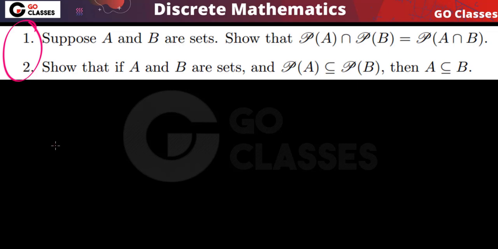You can think about it and try to prove them, and in the next video we will prove them. So you can take these two questions as homework right now, and the proof will be available in the next video.